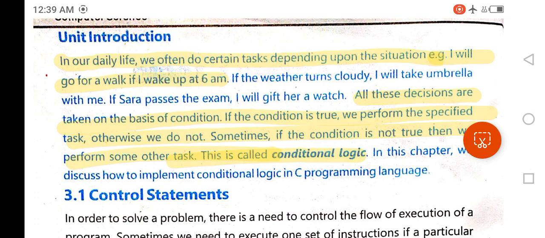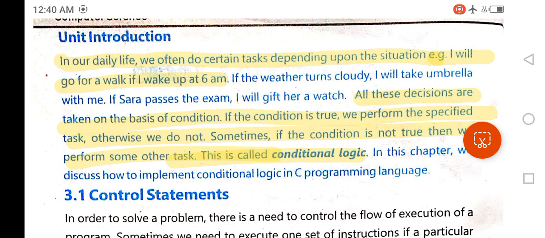After it, the next highlighted portion is all the decisions are taken on the basis of condition. If the condition is true, we perform this specified task, otherwise we do not.